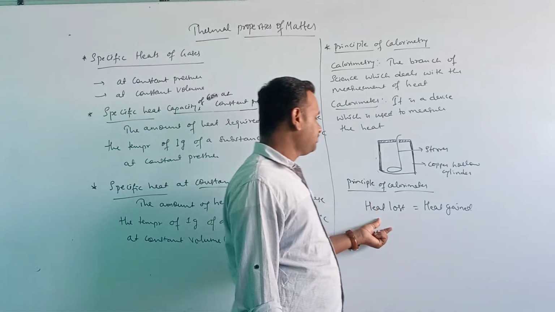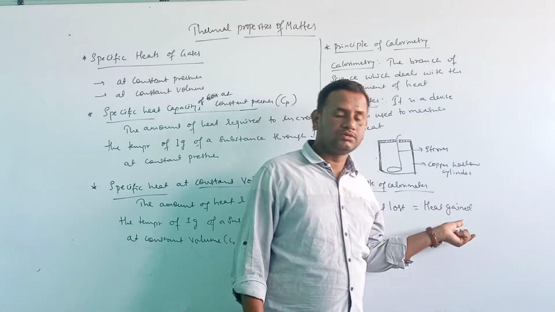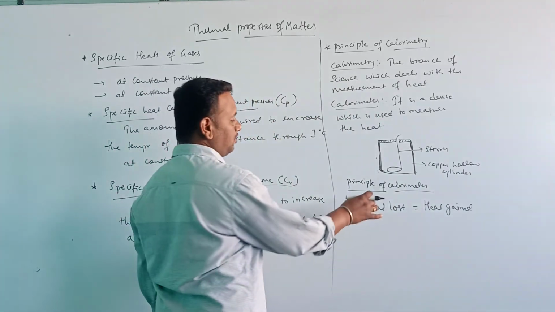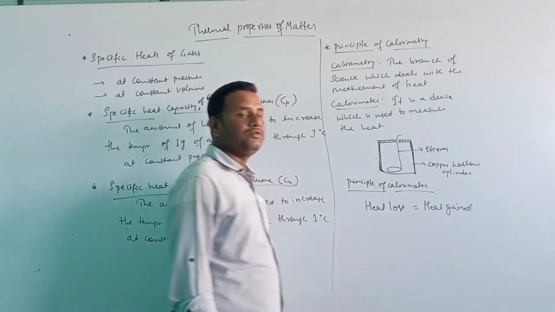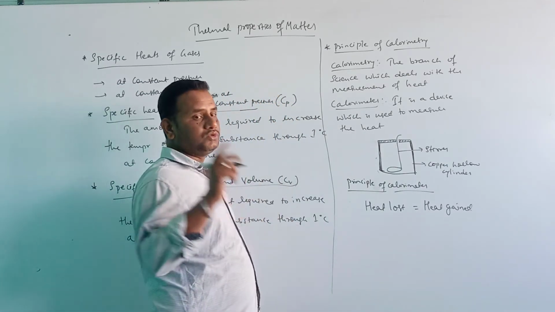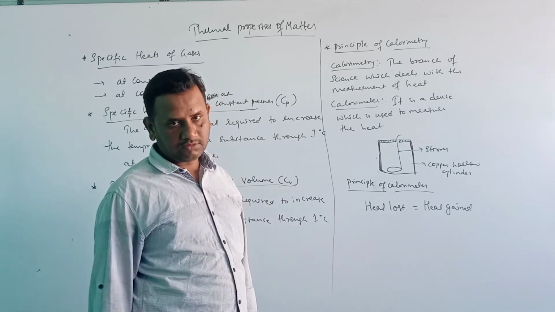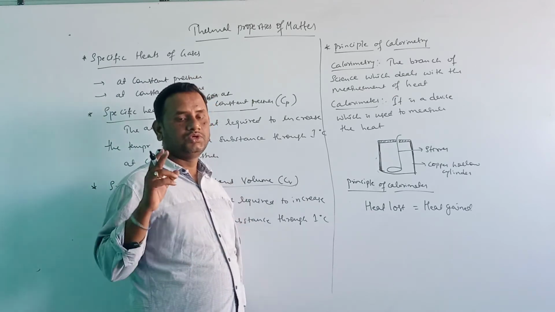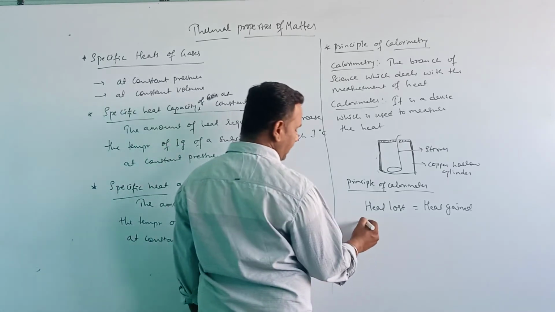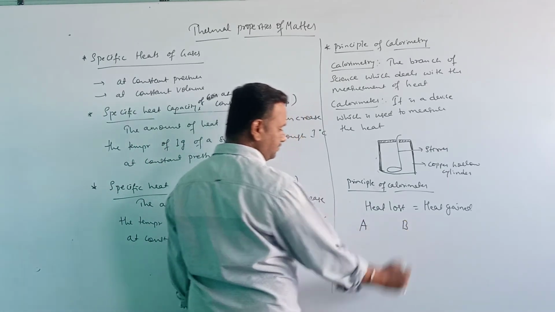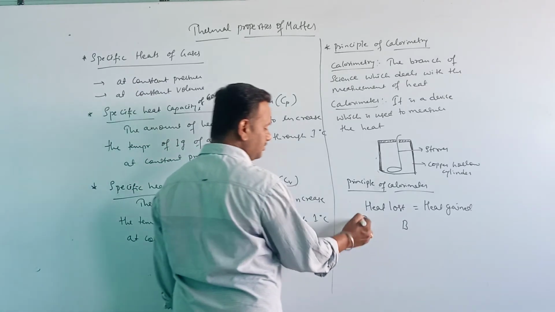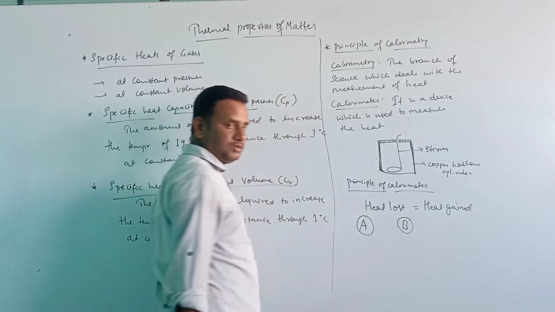Heat lost by the body is equal to the heat gained by the body. Based on this principle only the calorimeter works. Say for example we have two systems, system A and system B.